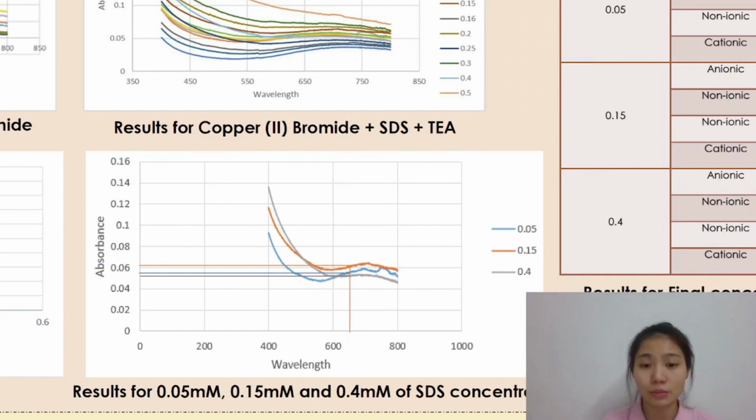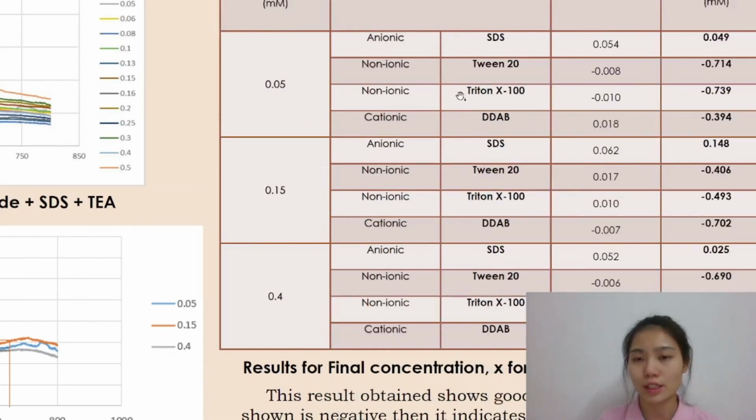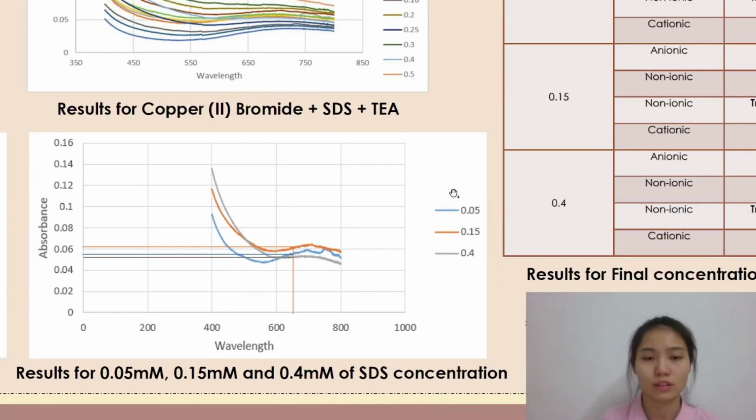Next is the determination of different types of surfactant. After the measurements of absorbance, the graph of absorbance versus wavelength for each type of surfactant, SDS, Tween 20, Triton X-100, and DDAB, was constructed.